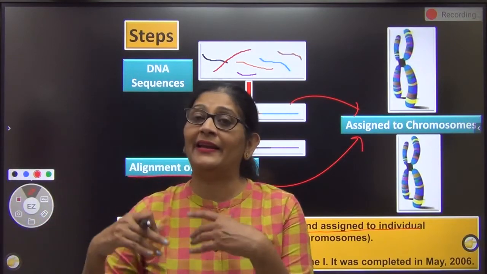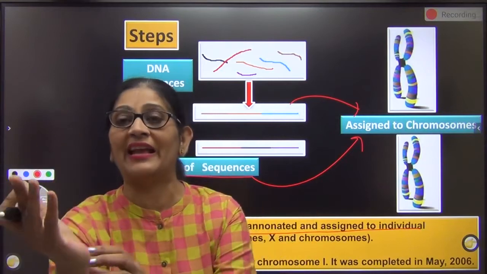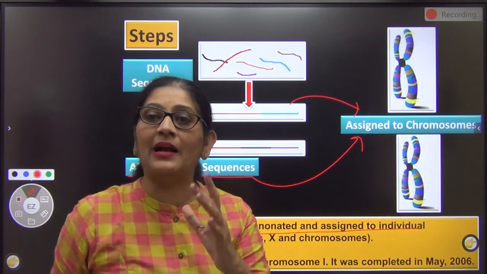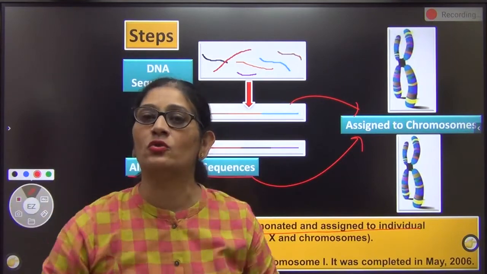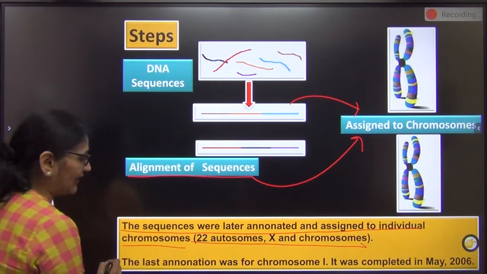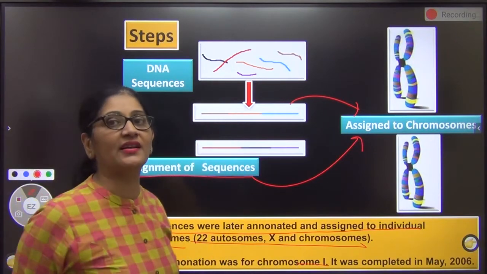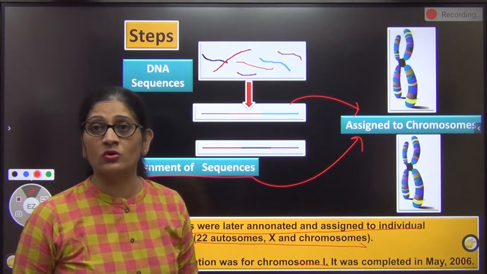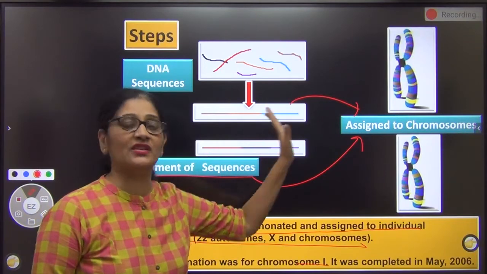ठीक है, हम पहले एक आदमी समझो क्रोमोसोम 22 पे काम कर रहा है, एक 21 पे काम कर रहा है, एक 8 पे, एक 19 में काम कर रहा है. So that DNA was then assigned कि okay, now this is the DNA of this chromosome. ठीक, 22 autosomes and Y chromosome. The last annotation was done of chromosome 1. I told you ना 23rd chromosome से start किए थे. So the last chromosome that was actually studied, and then the annotation that this DNA of this chromosome was that